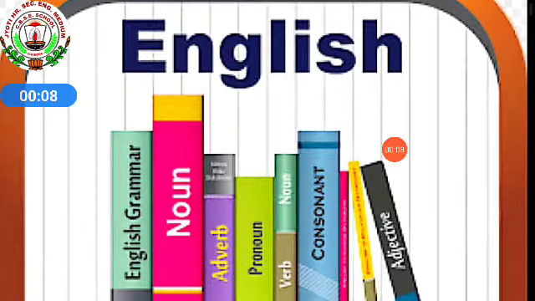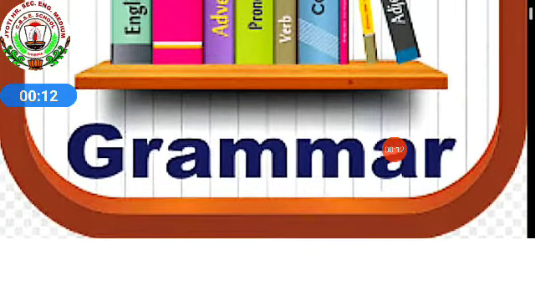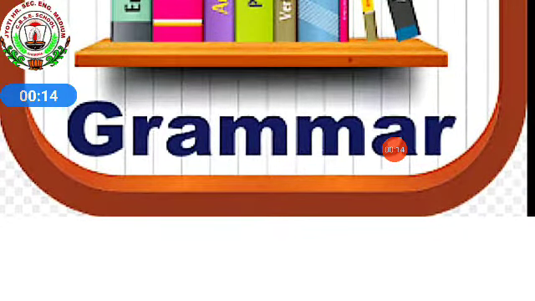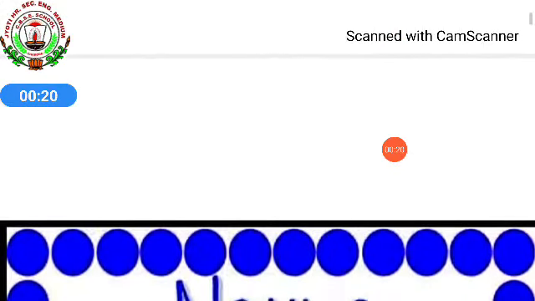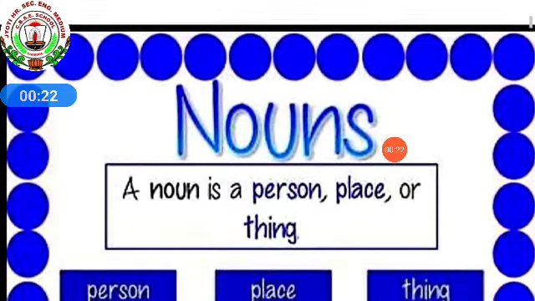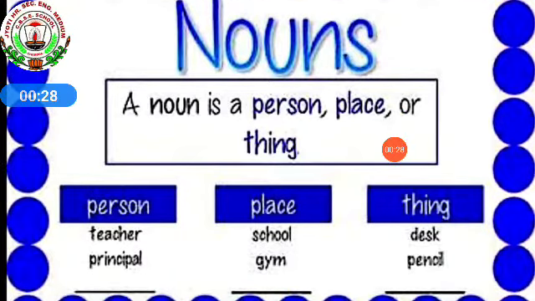Today, we'll start a new chapter from your English grammar book, that is, Lesson 5, Nouns. We are learning nouns from our childhood, isn't it? So, what is the meaning of nouns? A noun is a person, place, or thing. What is a noun? Noun is the name of a place, person, or thing.